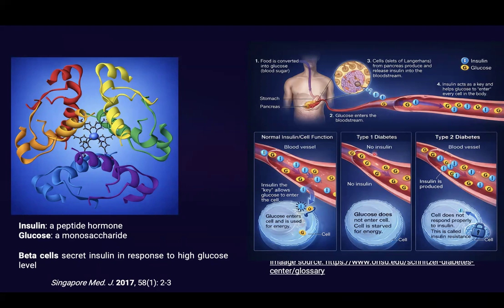In type 1 diabetes, there will be no insulin secretion because the patients suffering from this lack the ability to produce insulin. That means there is a high level of glucose. Since there is no insulin, the glucose level becomes very high and then passes through the urine. No glucose enters inside the cells and the cell is starved for energy. In type 2 diabetes, the blood vessels have both glucose as well as insulin. However, the cells reject insulin, and this is called insulin resistance.